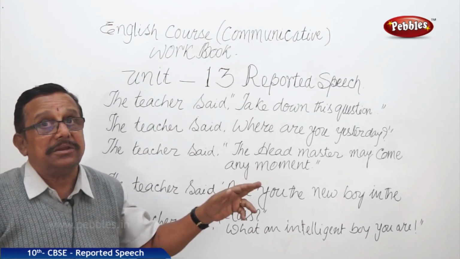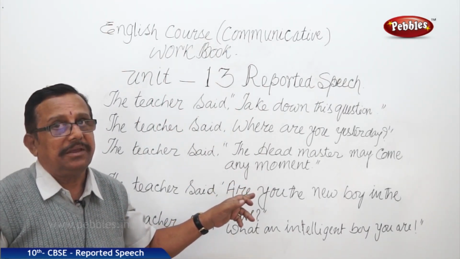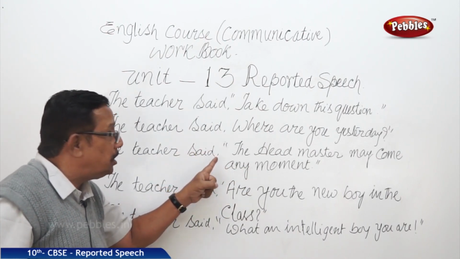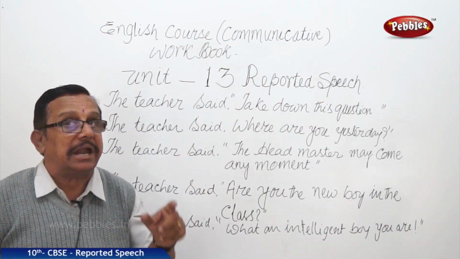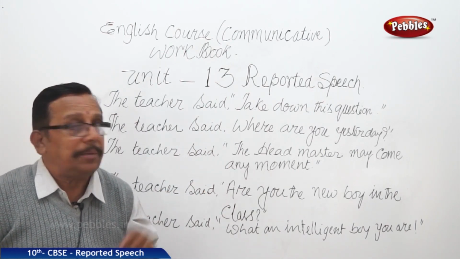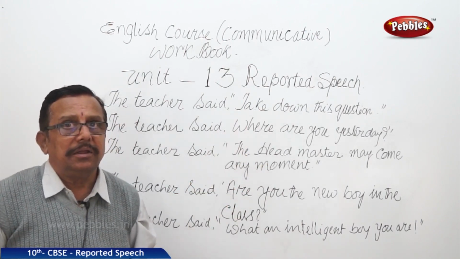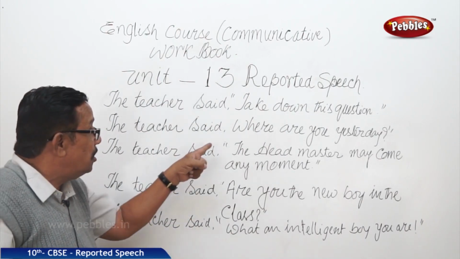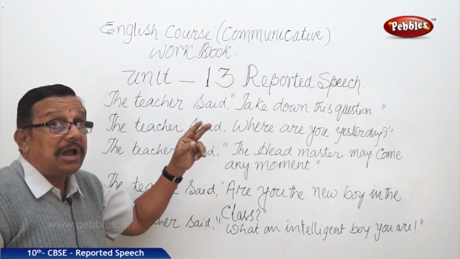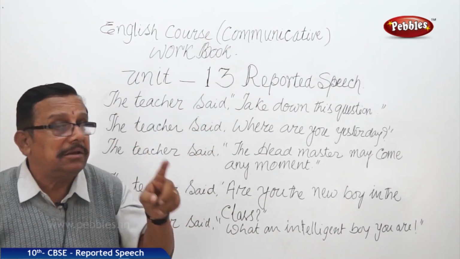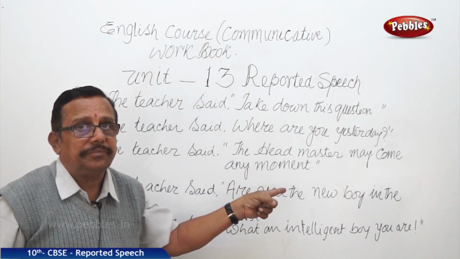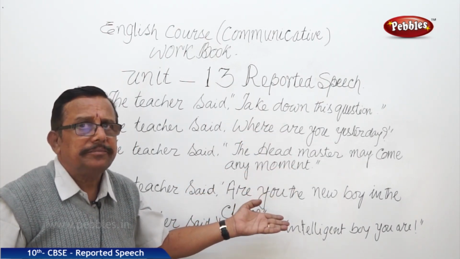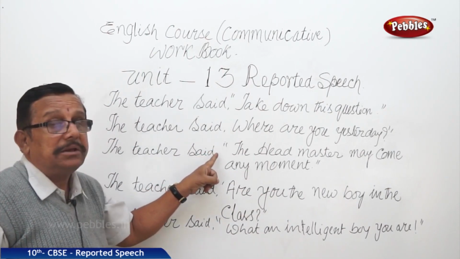That should come over here because it is a statement, it is not a question. It is a statement, and so when we are removing these inverted commas, we have to put that over there. T-H-A-T, that. Suppose here it says this, then that will come, two thats will come, nothing to bother. One is as a conjunction to replace these inverted commas. Where to use that? When it is a statement. Why? It is not a question, not an exclamatory, not an imperative. Then it has to be a statement. When it is a statement, that comes over here.